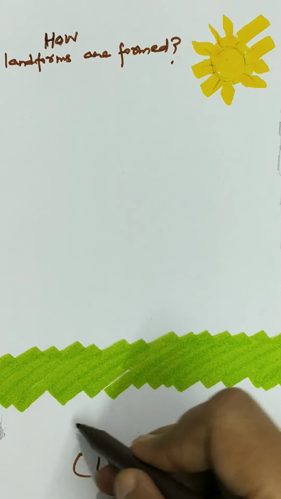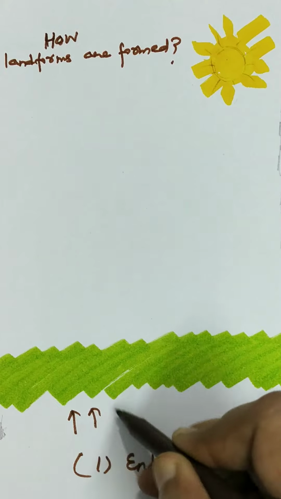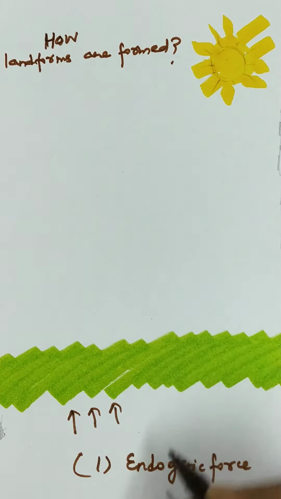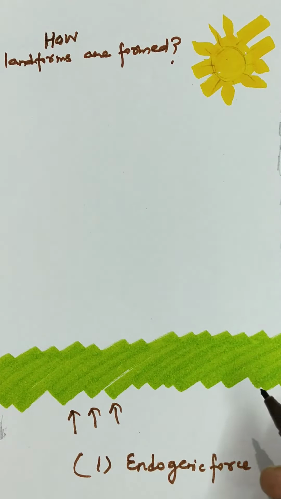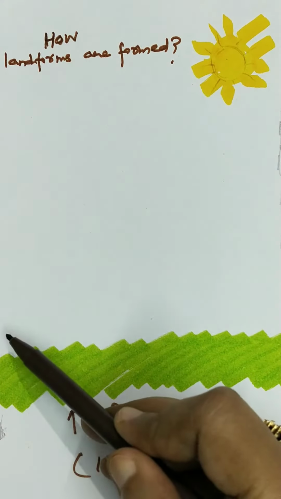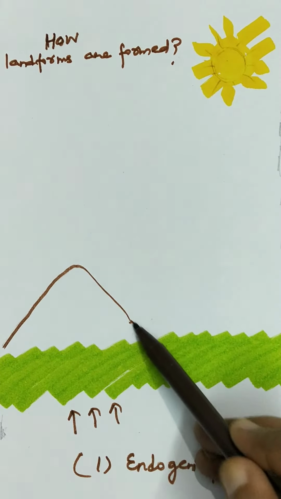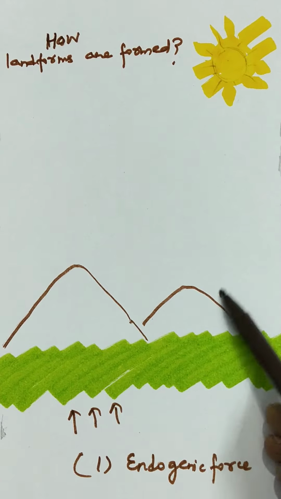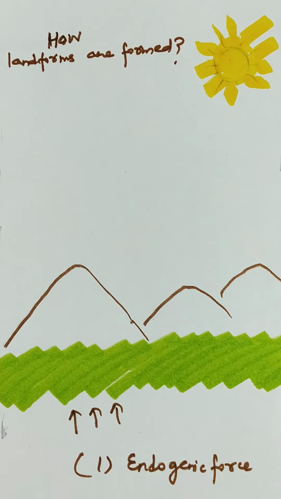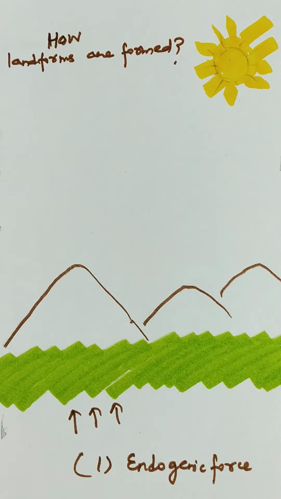These forces are always pushing the surface of the earth upwards. For example, you must have heard of plate tectonics, earthquakes, volcanic eruptions. They lead to the formation of different landforms since they push the surface of the land upwards. So they lead to the formation of mountains, etc.